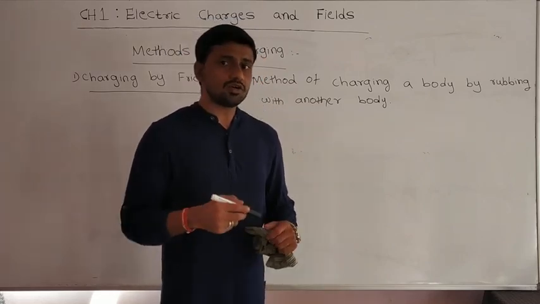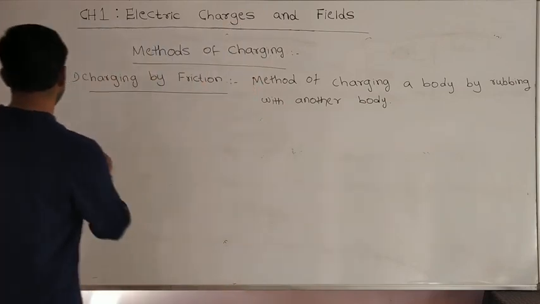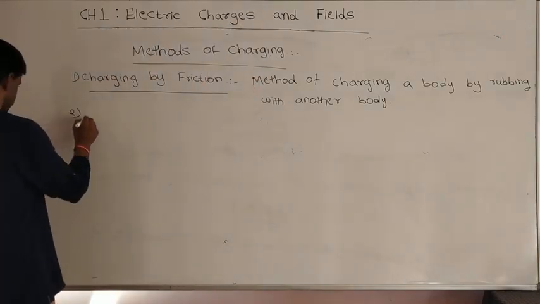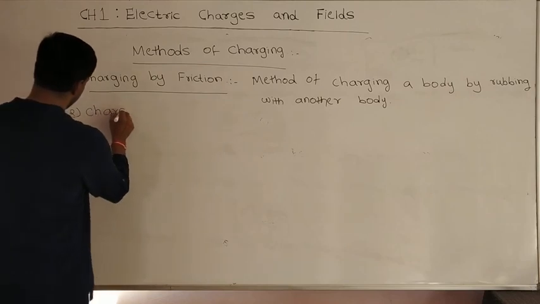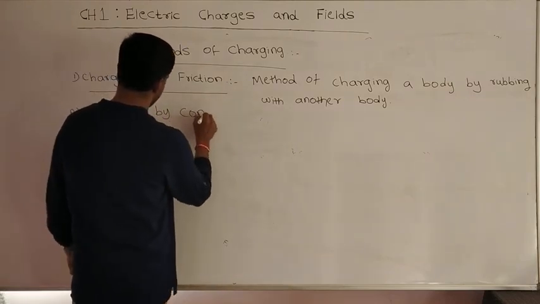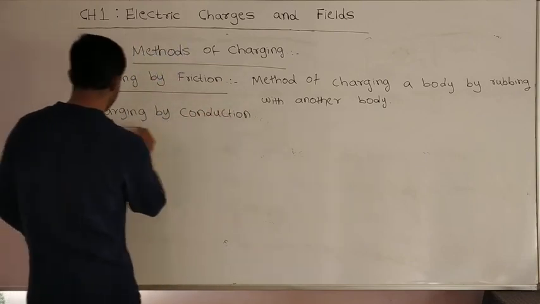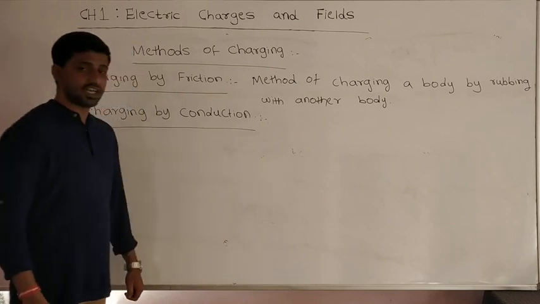Another method of charging a body is charging by conduction. What is the meaning of charging by conduction?